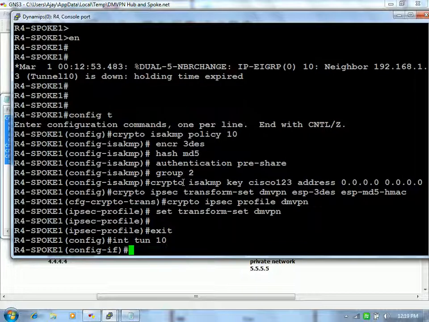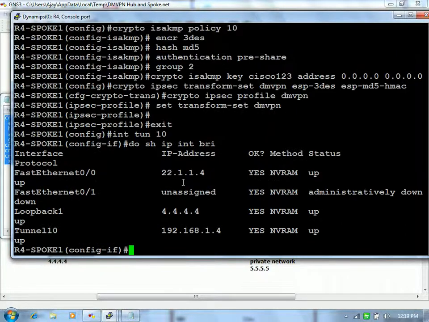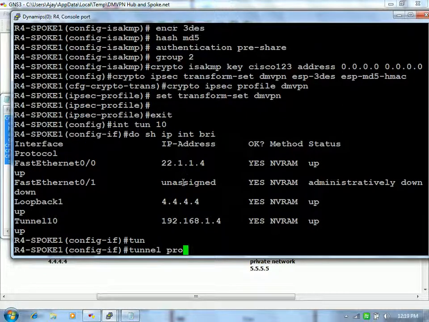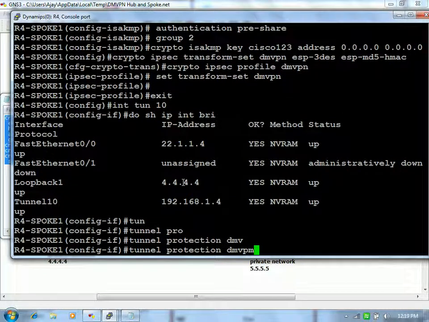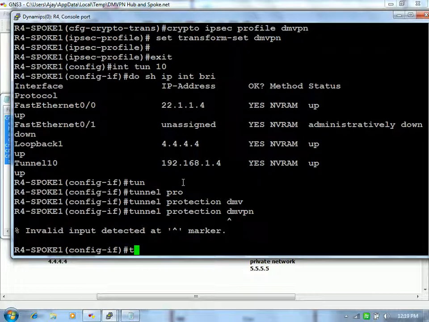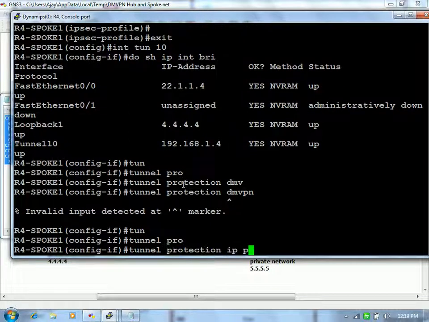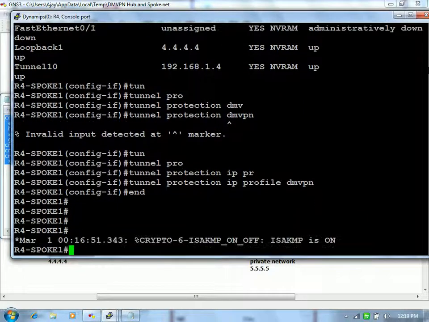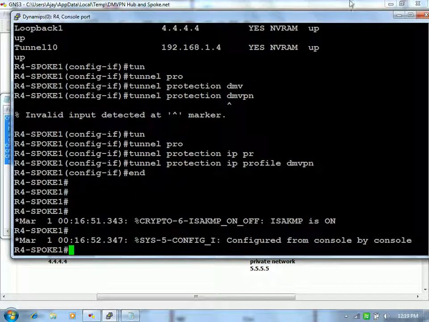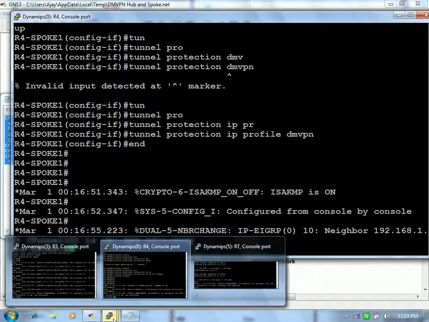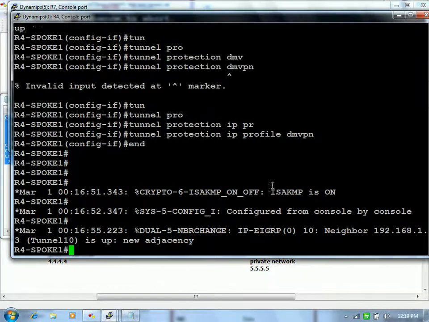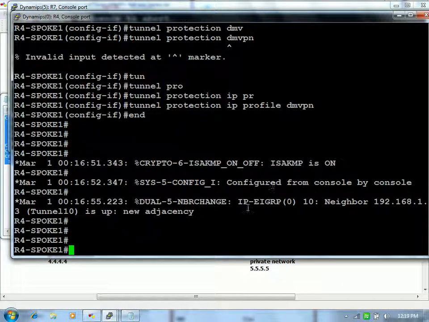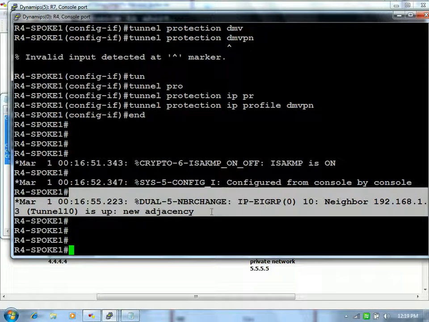Interface tunnel 10, it's tunnel 10 only, right? Yeah. Tunnel protection IPsec profile DMVPN, and you will see the neighborship will come up. See, right? We will check.